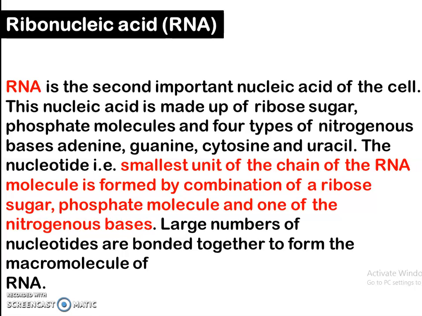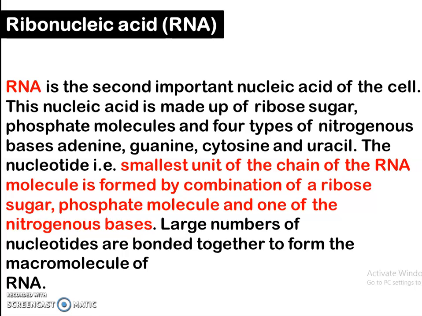Now RNA is the second important nucleic acid of the cell. This nucleic acid is made up of ribose sugar, phosphate molecules and four types of nitrogenous bases: adenine, guanine, cytosine and uracil.